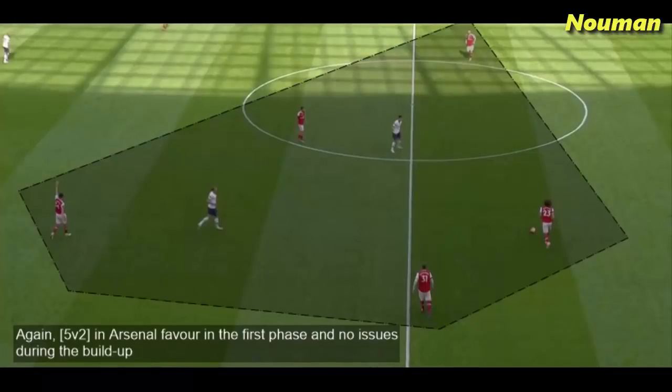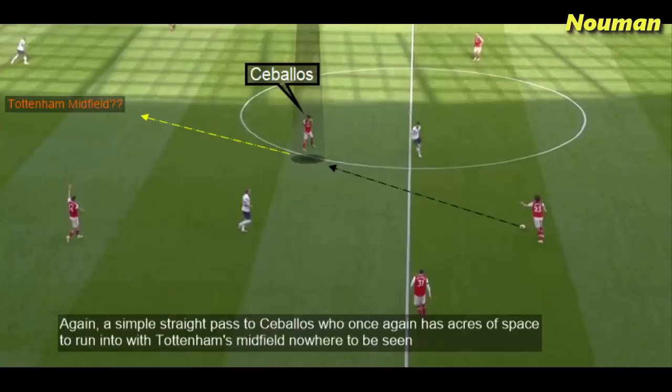Once again, 5v2 in Arsenal's favour in the first phase, and no issues during the build-up phase. Once again, a simple straight pass to Ceballos, who again has acres of space to run into, with Tottenham's midfield nowhere to be seen.